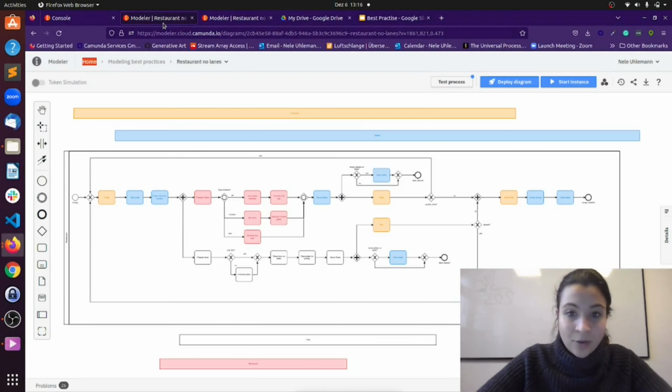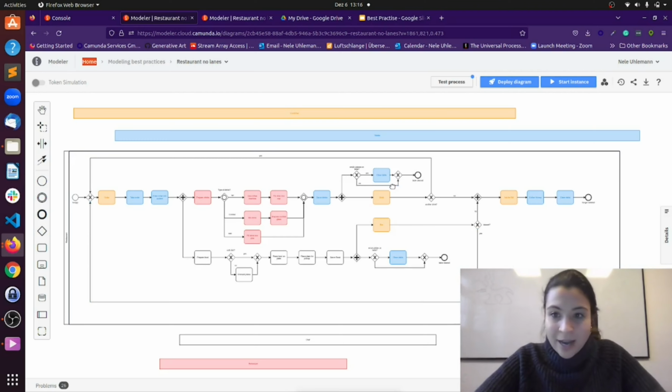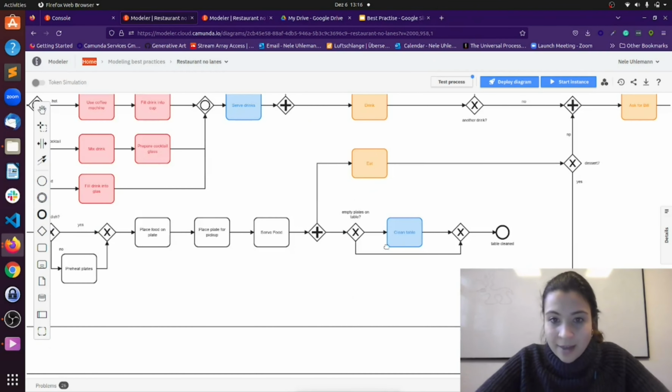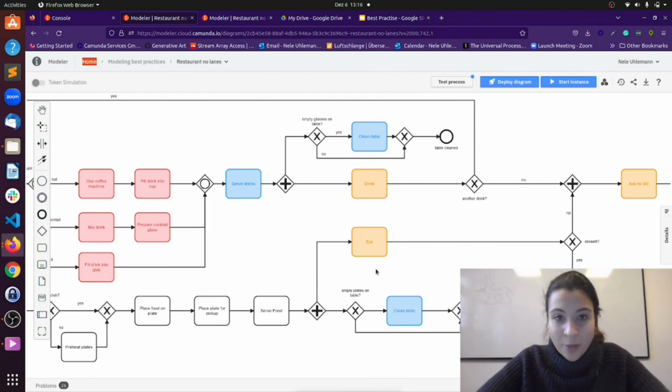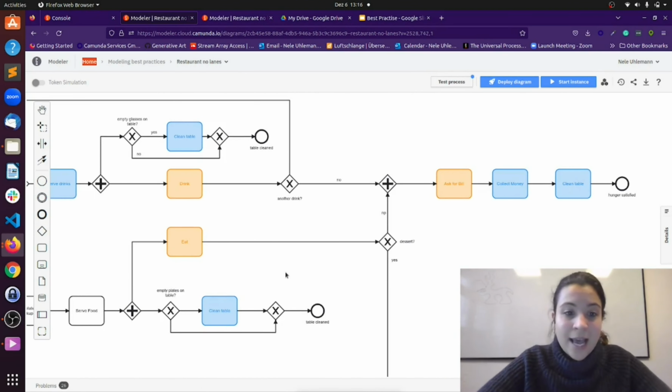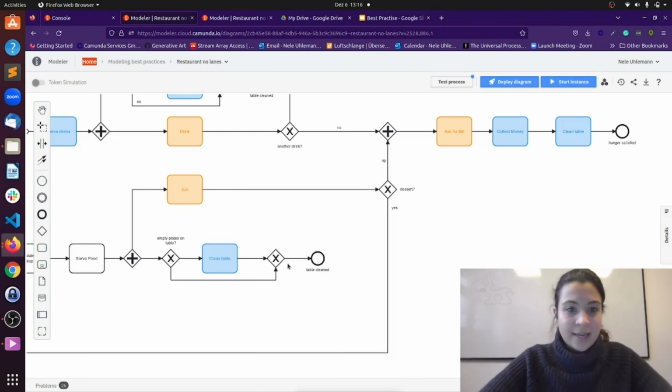I go back to our process here now with no lanes, and we actually do have a duplication here. We have here the clean table thing, and we have here the clean table thing, and both are performed by the waiter. That's an indicator that this task really is double. And we have the clean table here again in the end. So we have it 3 times in the process, and let's see if we can slightly move that.